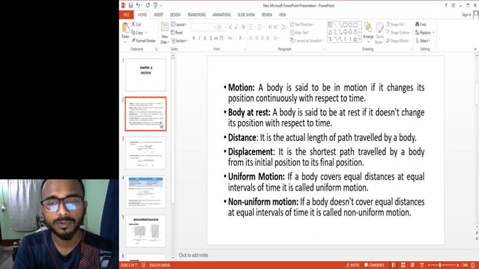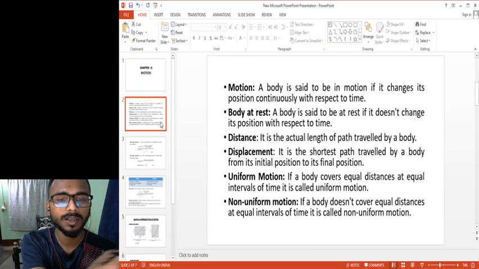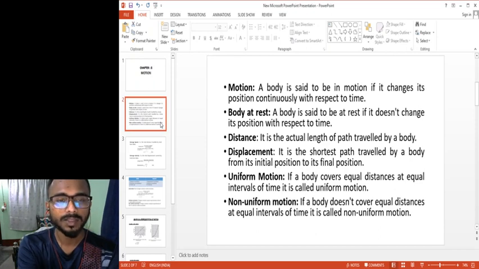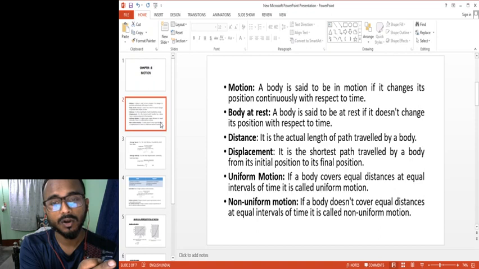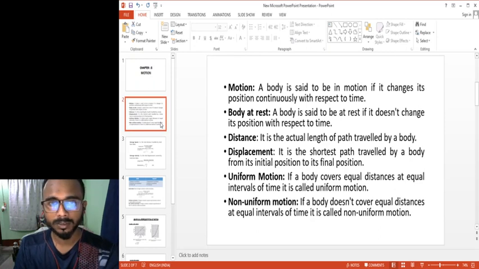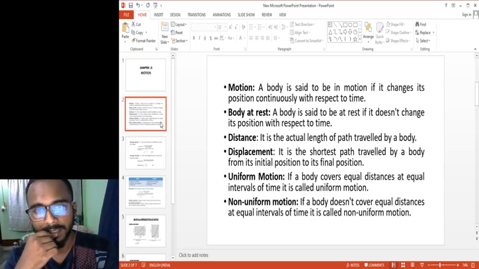What is non-uniform motion? If a body does not cover equal distances, suppose from here to here it is 5 meters, from here to here 10 meters. Now for 5 meters it took 1 minute, for the next 10 meters it took 1 minute. So unequal distances are covered at equal intervals of time. That is non-uniform motion.